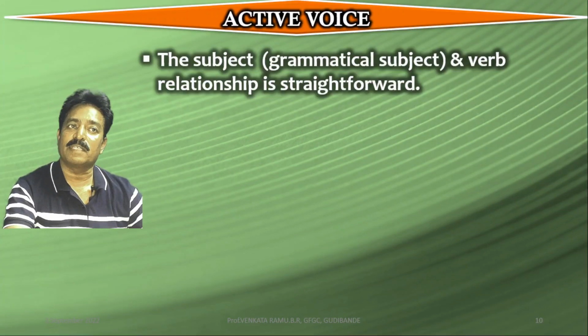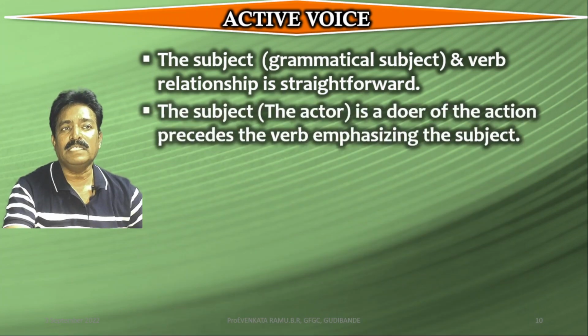An active voice is a straightforward sentence, hence it is used to deliver the sentence directly. In active voice, the person or the thing, the doer of action, is the subject of the sentence. The active voice stresses that the actor or doer of the action precedes the verb, emphasizing the subject.